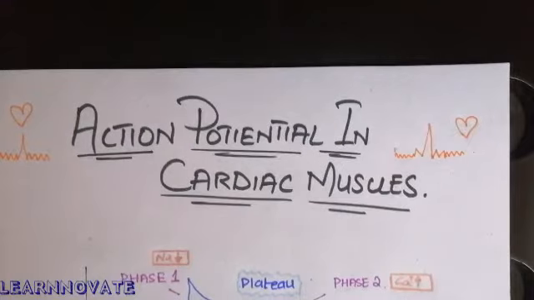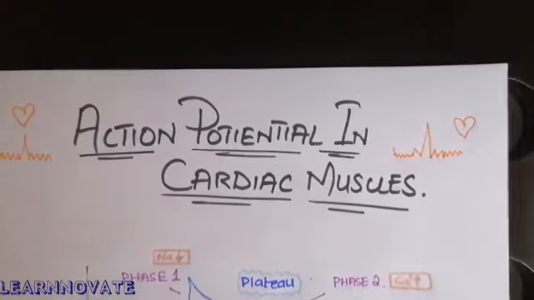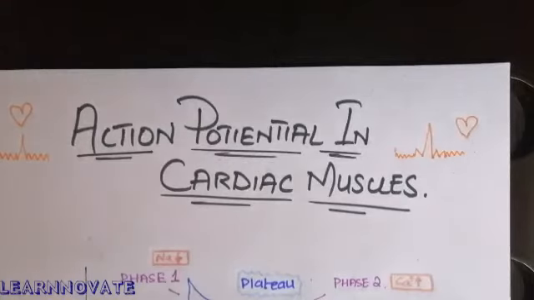Today we are going to discuss the action potential of the cardiac muscles. In this video we will discuss the phases, the areas, the depolarization state, the plateau state and the repolarization state, and how the action potential is generated in the cardiac muscle and how it remains for a long period. Now, starting from the graph that is present in our book.